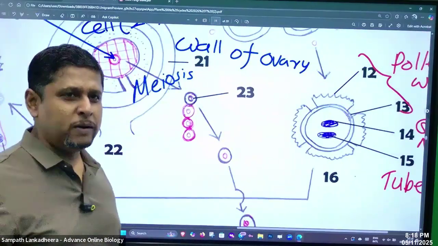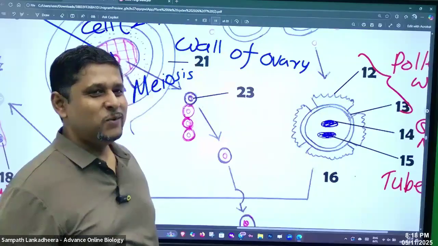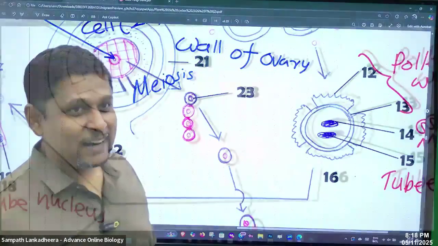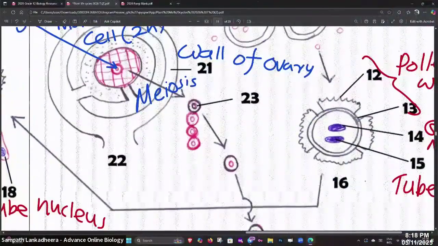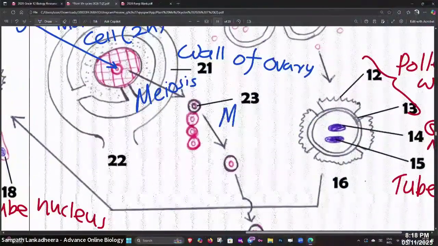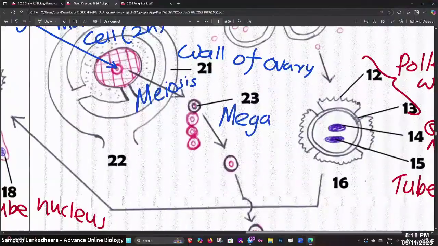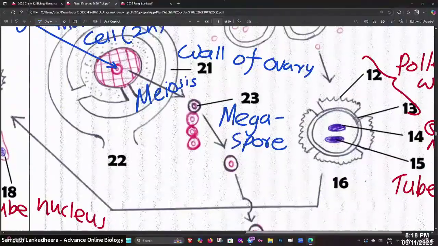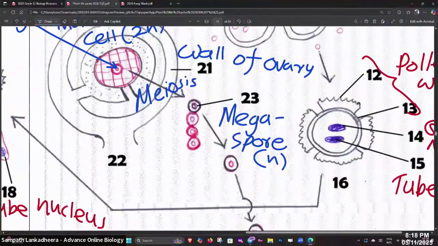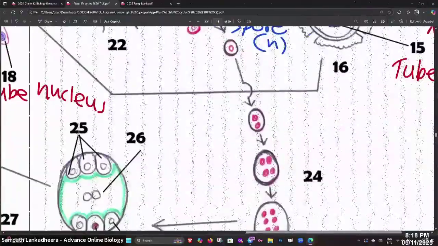Or else you can say macrospore. You're not wrong. You are correct. Absolutely correct. I'm taking 23, megaspore. One word, I'll write it like this. Megaspore is haploid, right, people?